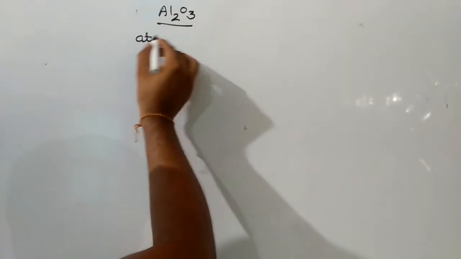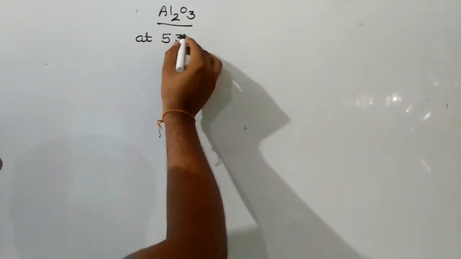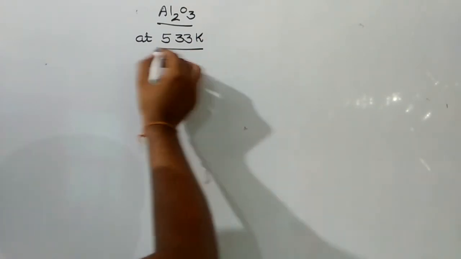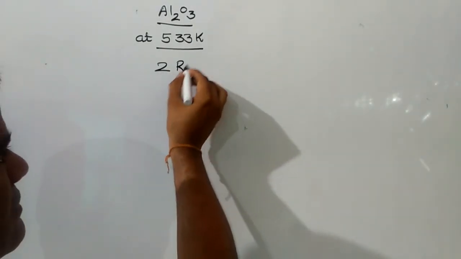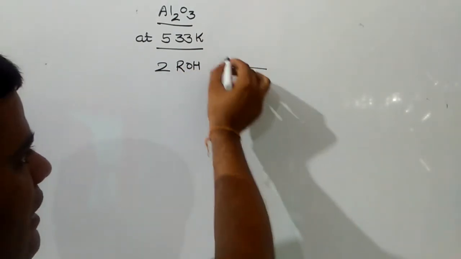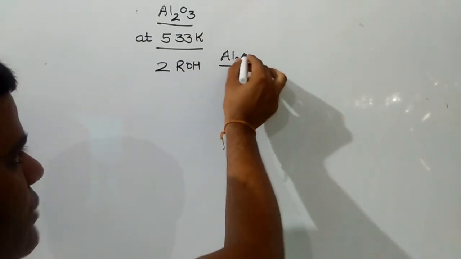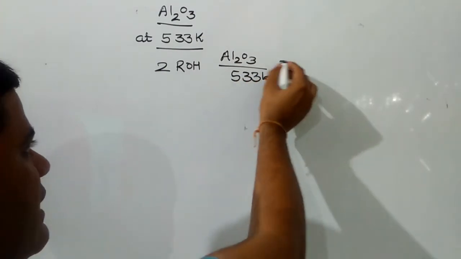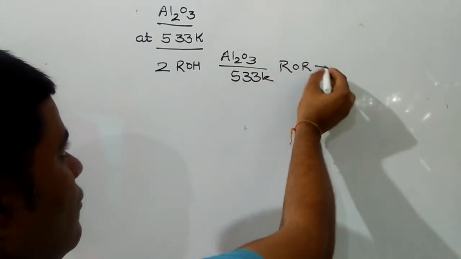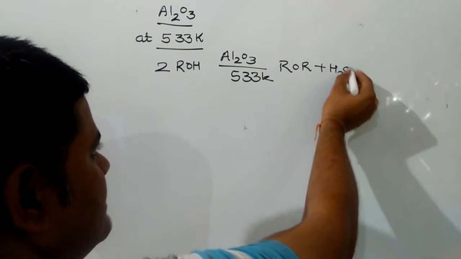If the temperature is 533 Kelvin, alcohols on heating with Al2O3 will produce ether as a product.